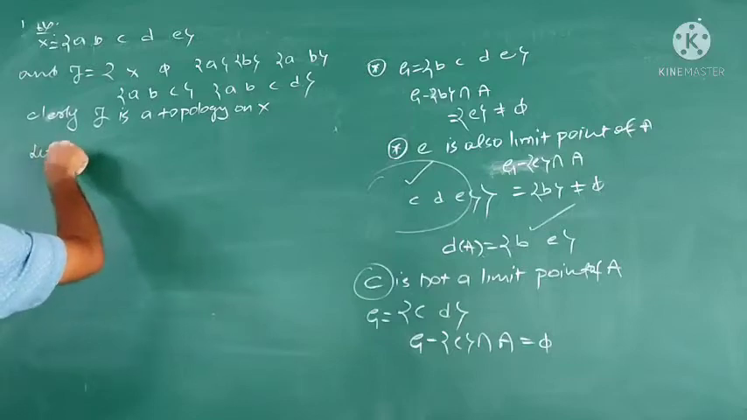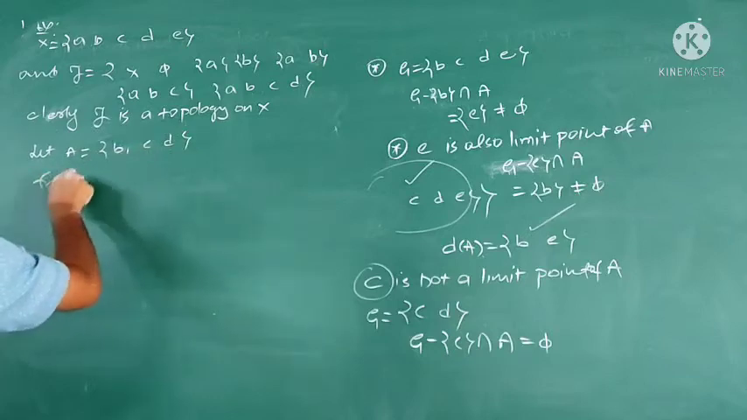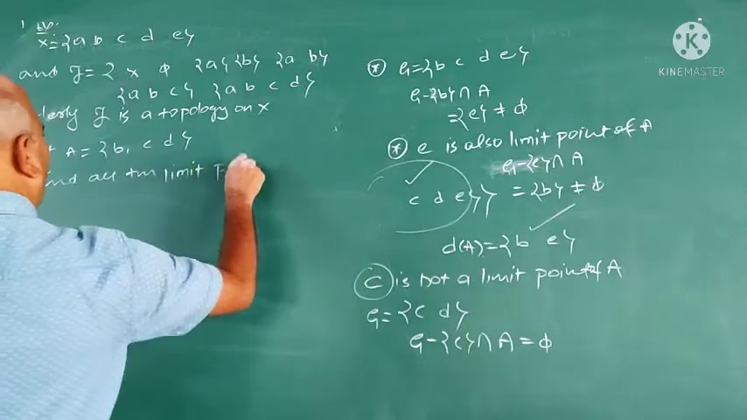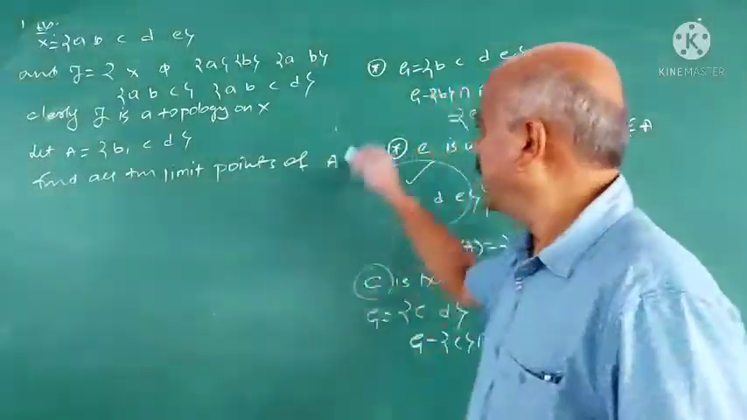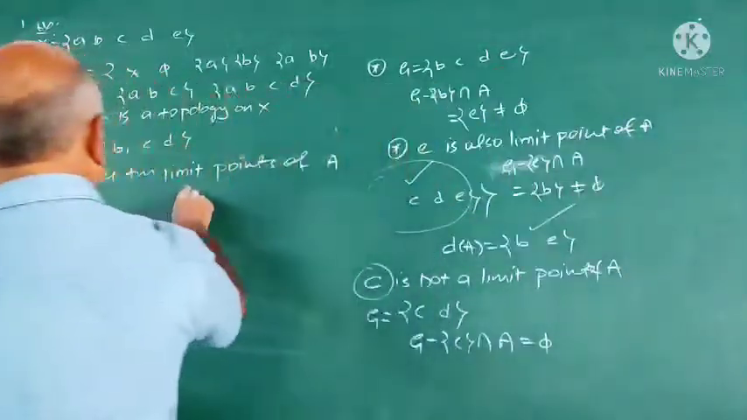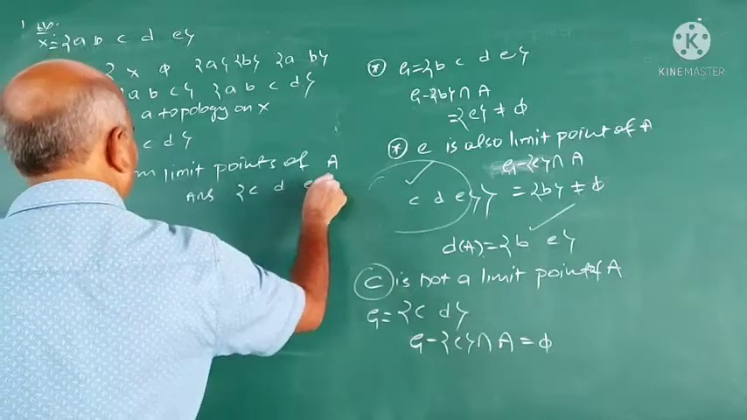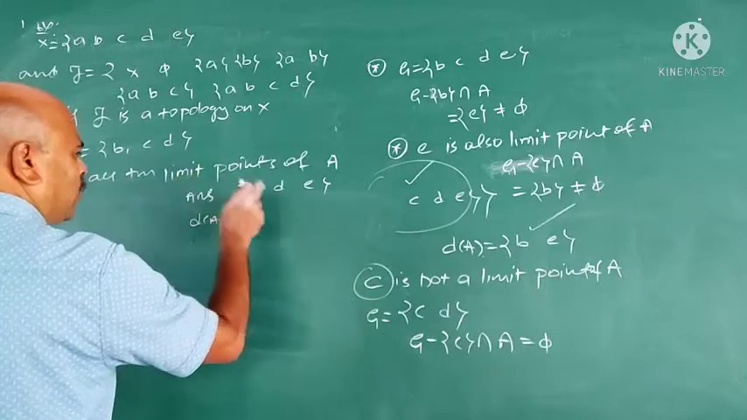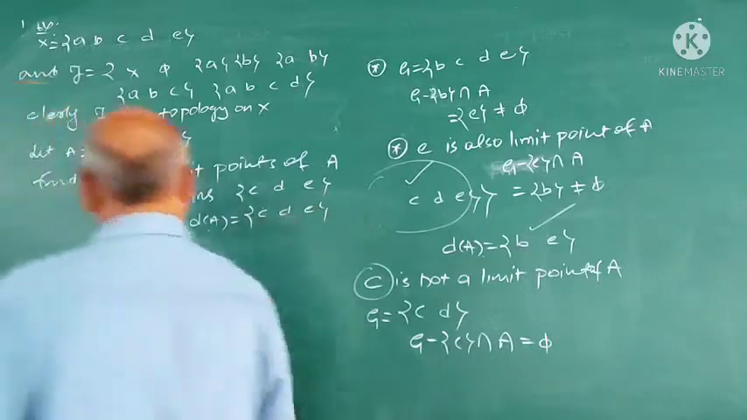Let A be equal to B, C, D. Find all the limit points of A. I explained one problem very clearly. Try this as an exercise. I give the answer here. Verify this. Answer, it is C, D, E. Therefore, D of A, the set of all the limit points, is called the derived set. Derived set of A is C, D, E.